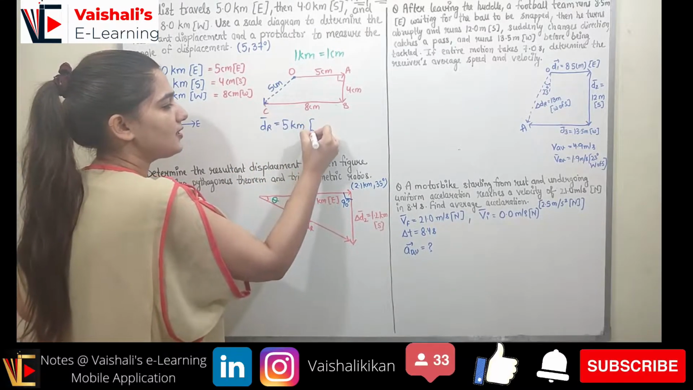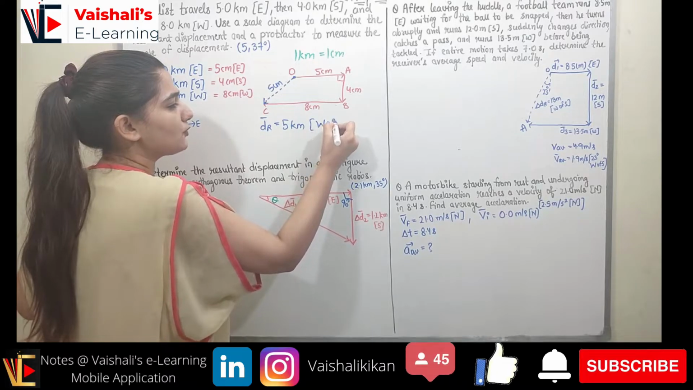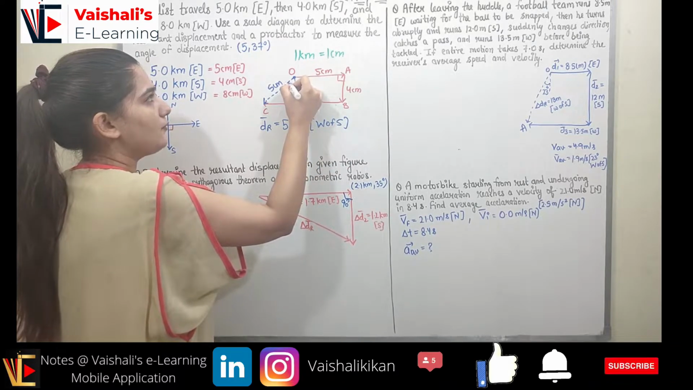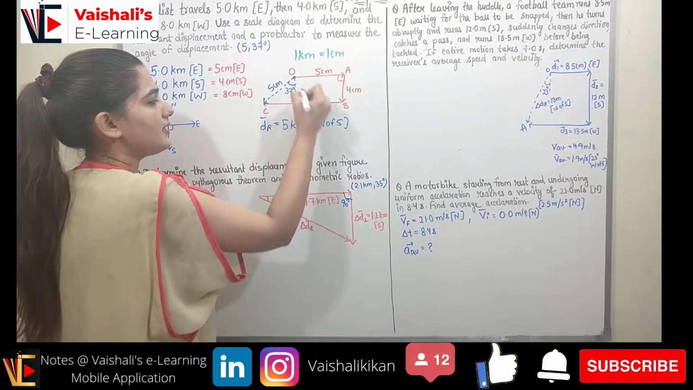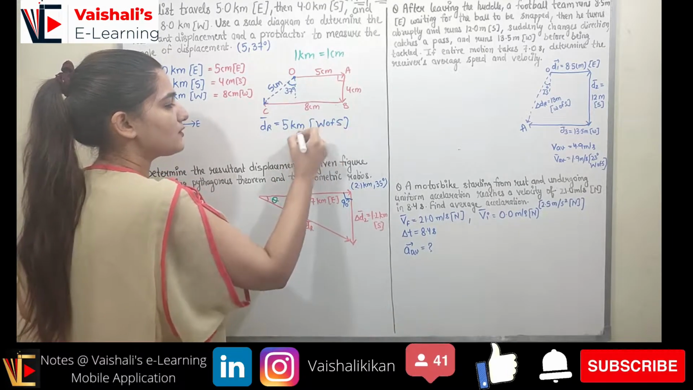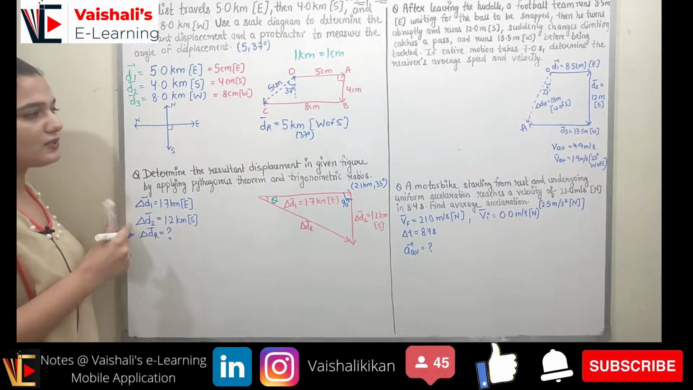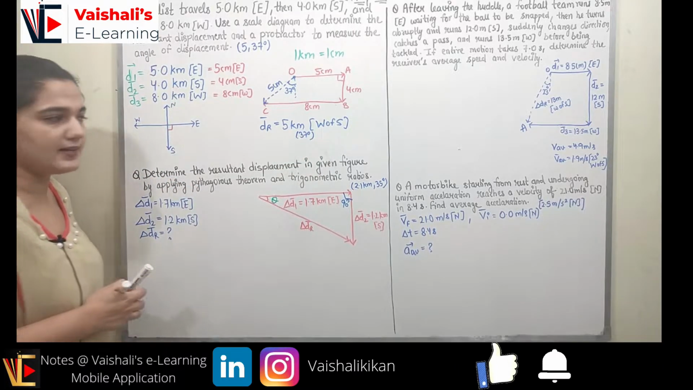So what is the direction? It is west of south, right? And if you measure the angle, it would come out to be equal to 37 degrees. So 5 kilometer west of south at 37 degree, right? So this is how you can find out the resultant displacement.